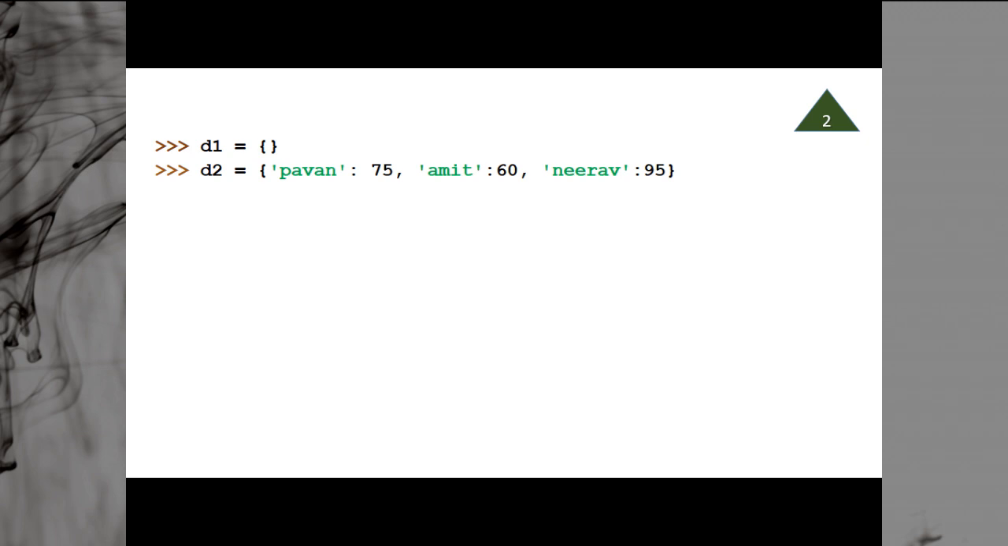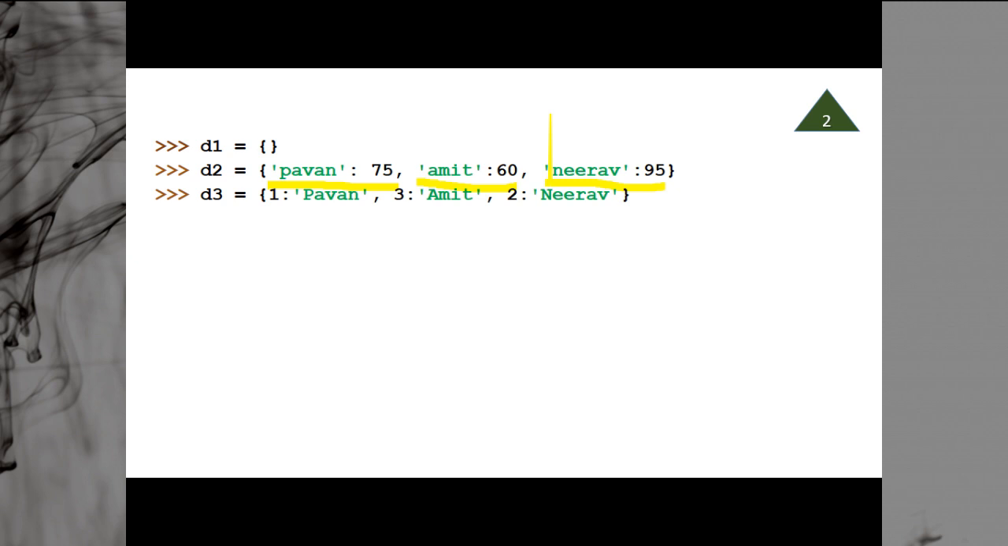The second one is d2 is equal to Pawan 75, Amit 60, Neerav 95. So there are three key value pairs. This is the first key value pair: the key is Pawan, that is the text, and 75, maybe the marks obtained by Pawan. The second key is Amit, the value is 60, and the third key is Neerav, and the value is 95. So Pawan, Amit, Neerav are the three keys, and the value against each key is 75, 60 and 95.